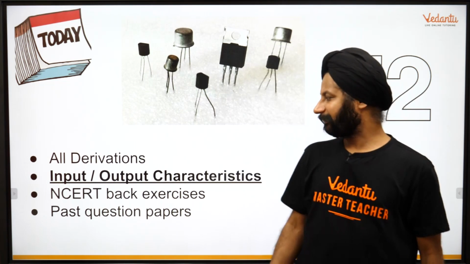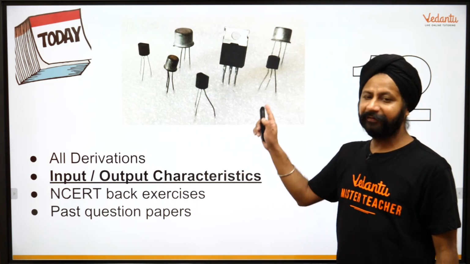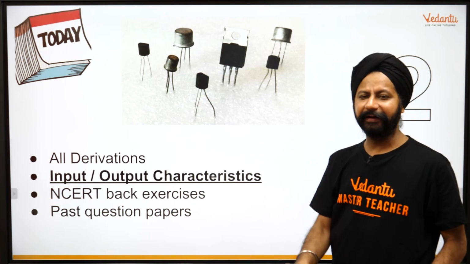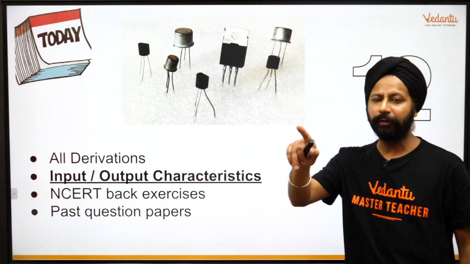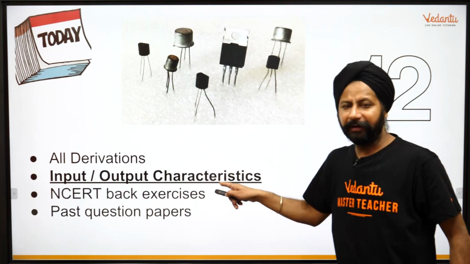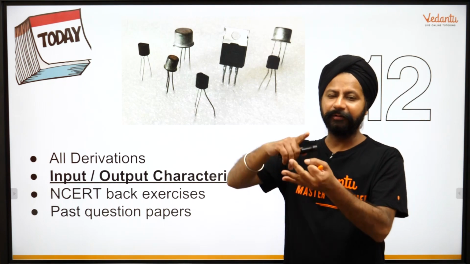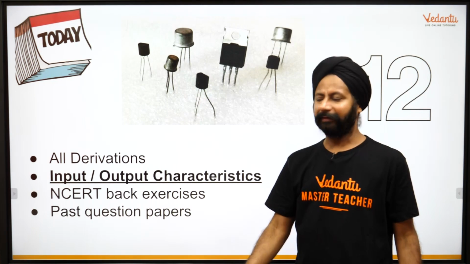Now as always, ये जो highlighted होता है second वाला, that is specific to this chapter. So input output characteristics, you have to really understand. Rectification नहीं, you have to understand those graphs of input output characteristics. अगर ये कर लिया, then you can explain what is a transistor, how is it used as an amplifier, how is it used as a switch. You can understand anything.